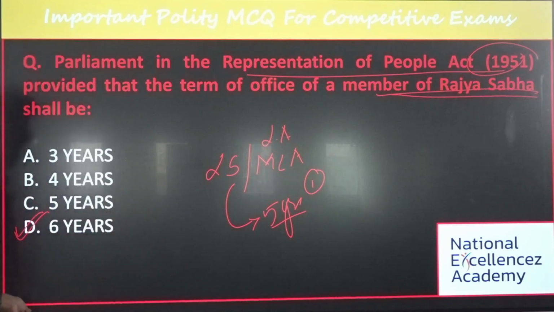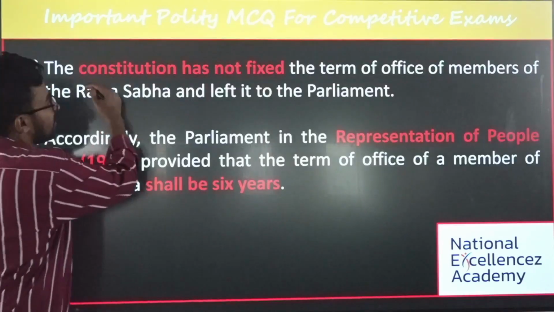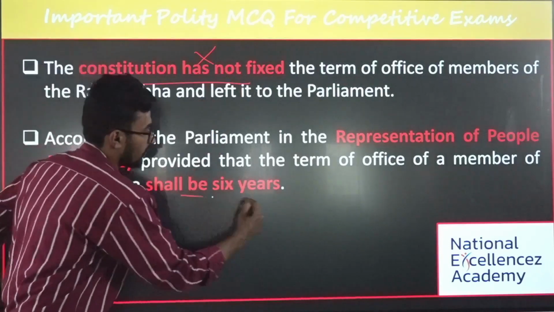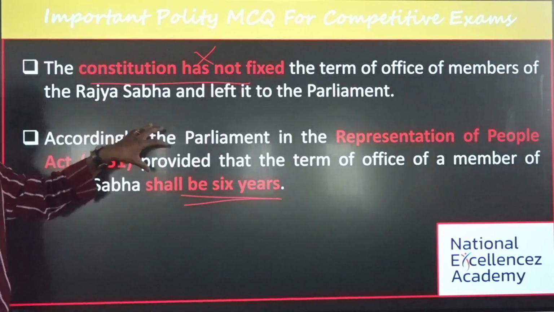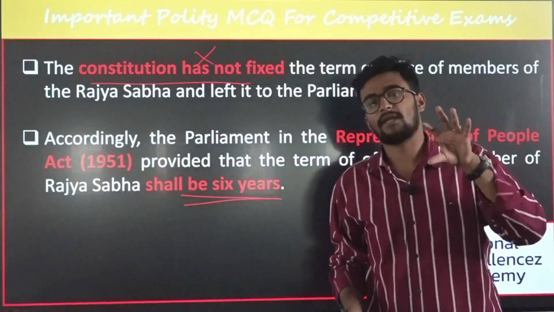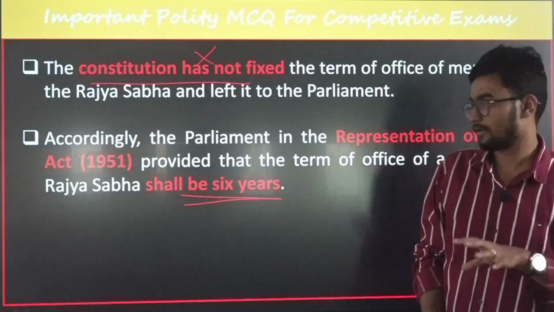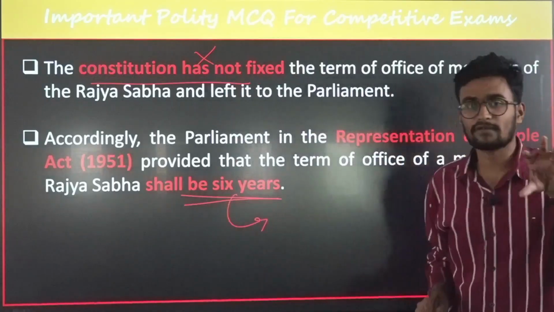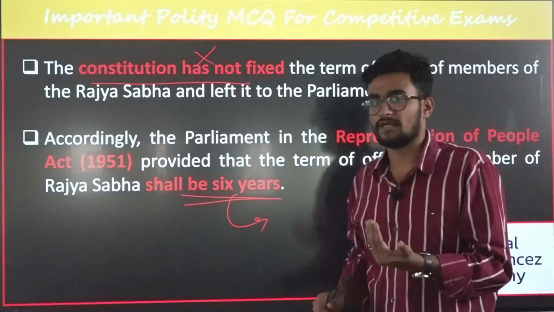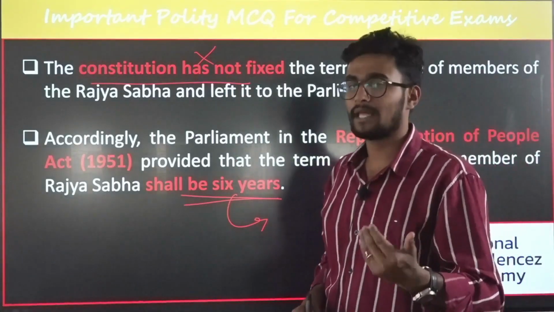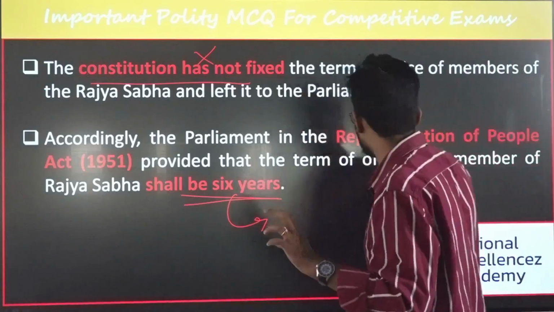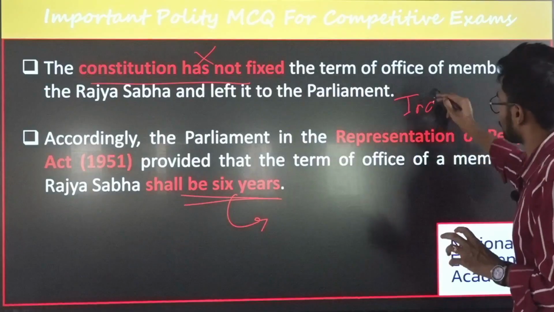See, this has not been mentioned in our Constitution. And the second important thing is, the term of Rajya Sabha members is 6 years, and one-third of the members retire every third year. The next question is how they are elected. They are elected indirectly.